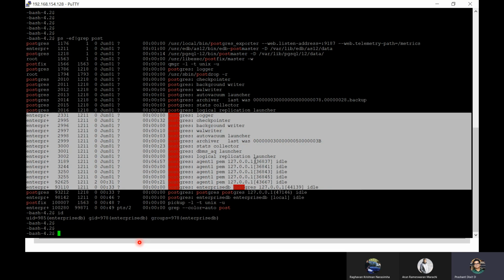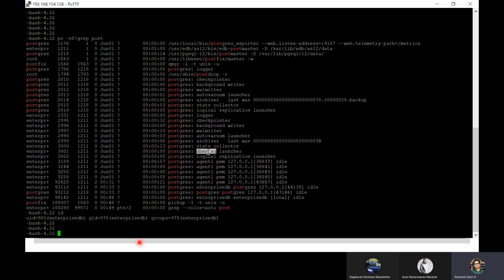Forget about these agent PEM-specific ones, because these are Postgres Enterprise Manager specific background processes, right? So let's leave that. And the archiver, if you see, is actually pointing to a specific archive sequence number or the WAL number. Correct. We have the logger, checkpointer, background writer, WAL writer, autovacuum launcher. DBMS_AQ is a new process that was there, I guess, starting from 11. I don't know if we have discussed it, but this is again an important background process that is used for advanced queuing or for streaming and data queuing basically.